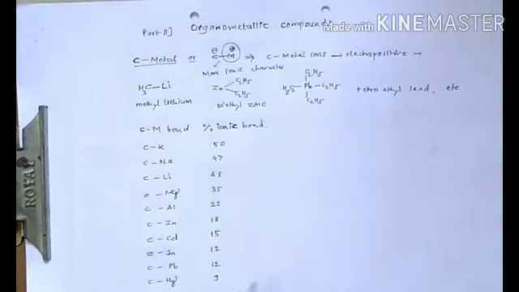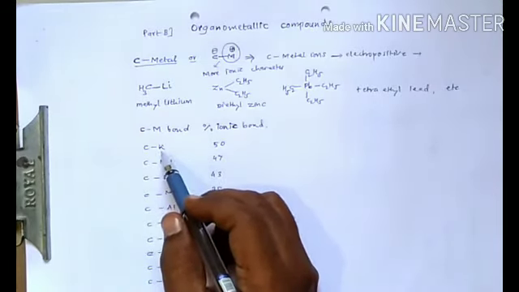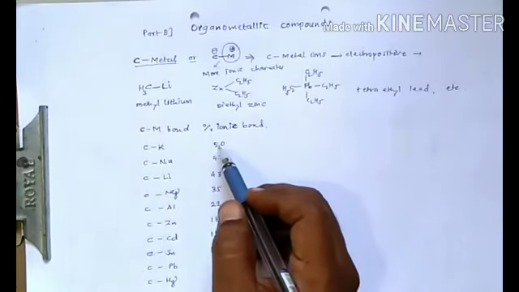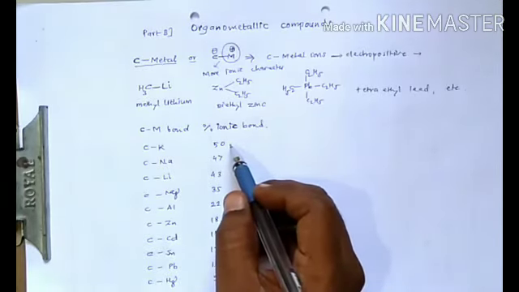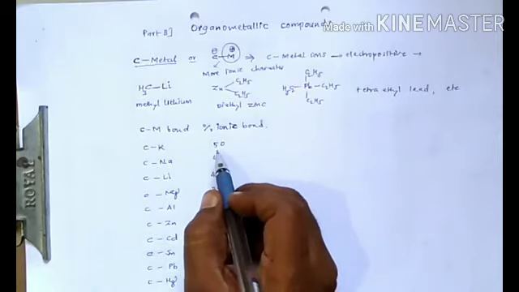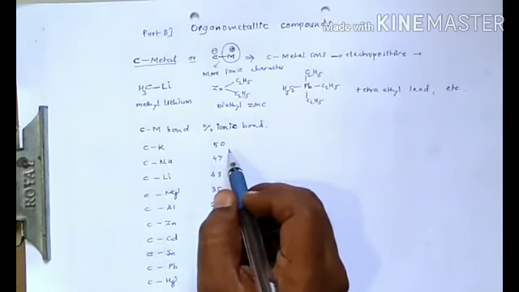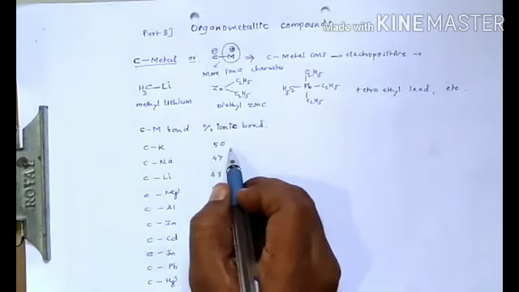So you can see here, the more electropositive the metal ion, the greater the percent of ionic character. Therefore the reactivity of organometallic compounds depends upon the percent of ionic character, and the more the ionic character, the more reactive the compound.